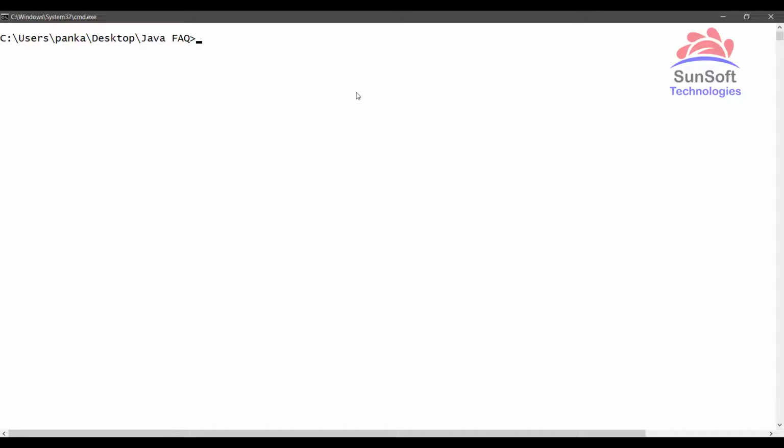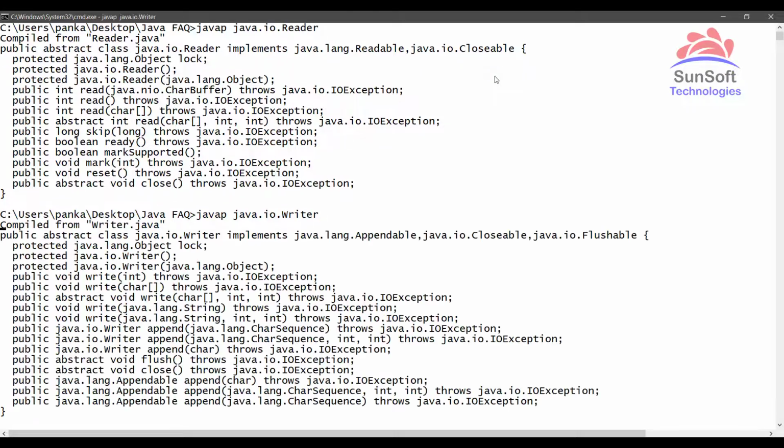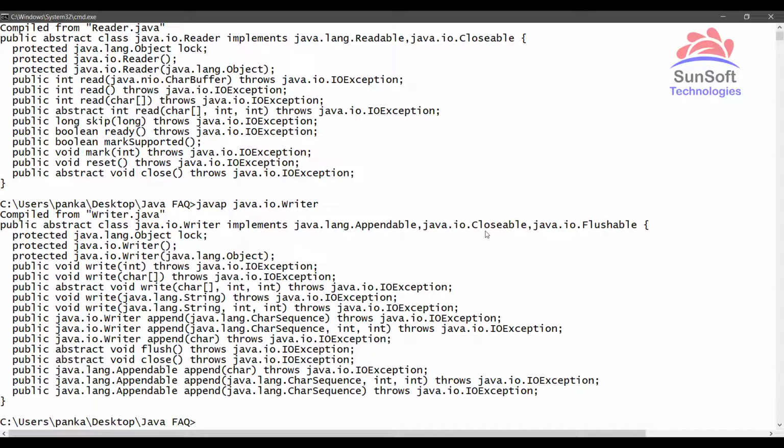So let's see that. javap java.io.Reader. So Reader is a super class for all IO related classes which are meant for reading a character stream. So you can see here Reader implements Closeable. Similarly, we have the Writer class, which is to write a character stream, and if I type, even Writer implements Closeable.